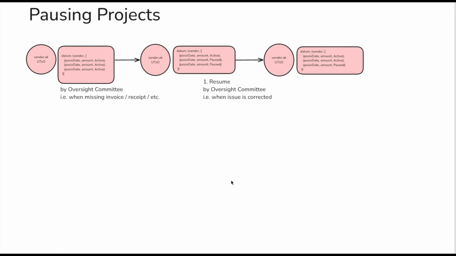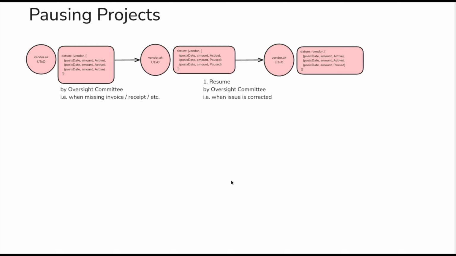And during that time, even if the date that the payment would happen comes and goes, the vendor can't withdraw those. Importantly, the oversight committee can't pause past payouts. So if the funds have already matured without any action, then we assume that those are now the vendor's funds.